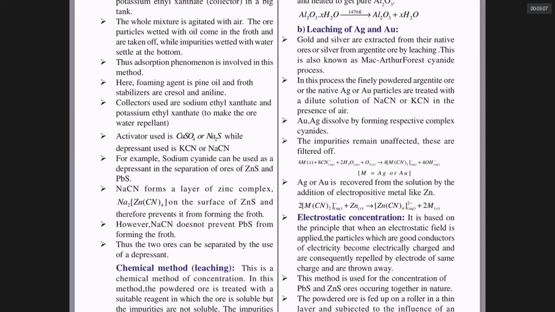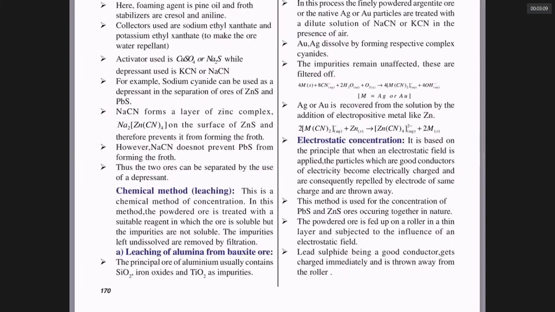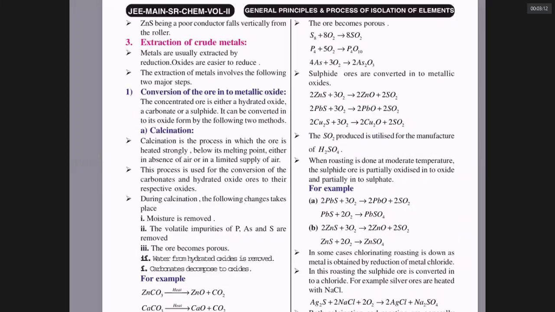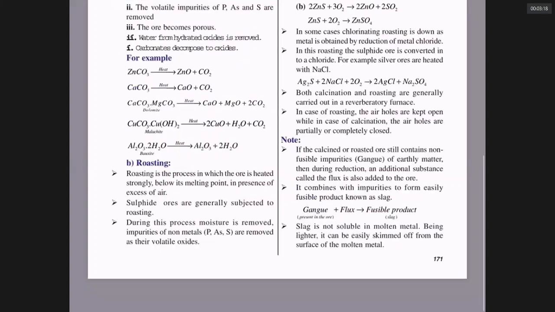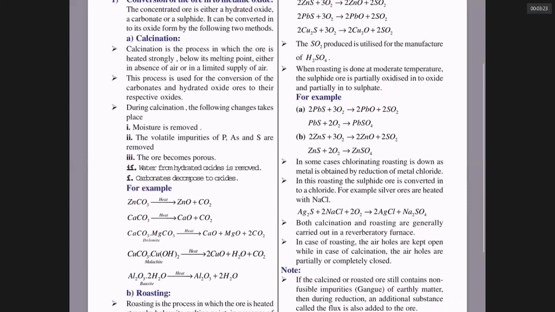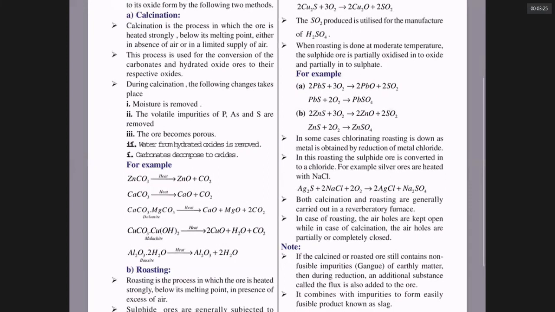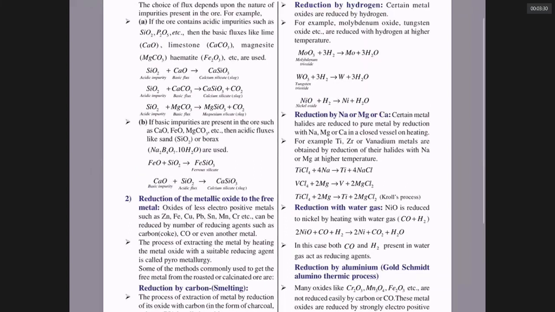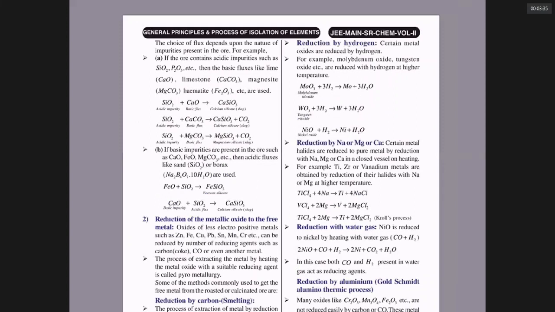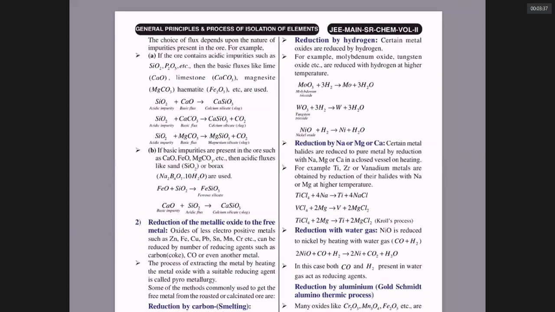Okay. You should know how to extract crude metals involving steps, calcination examples, roasting examples. Then you should see, you don't need to study all the details of extraction of sodium, magnesium, calcium, but it is enough to notice that the electropositive metals of first group, second group, aluminum are obtained by electrolytic reduction of their molten salts.